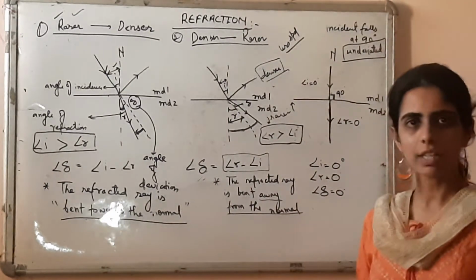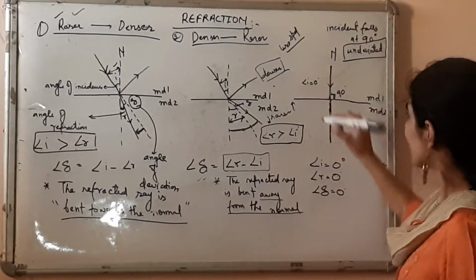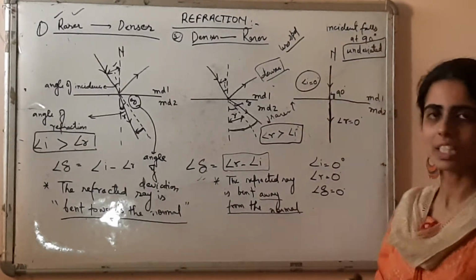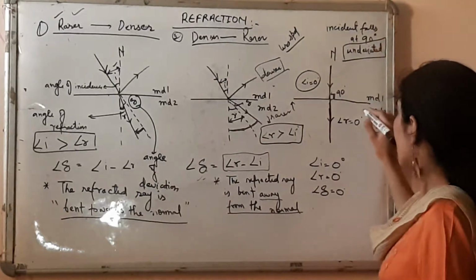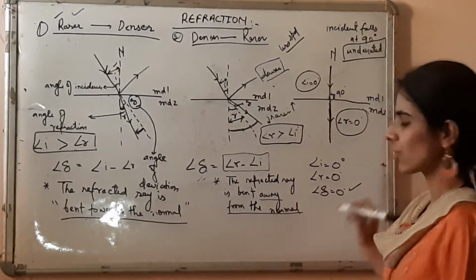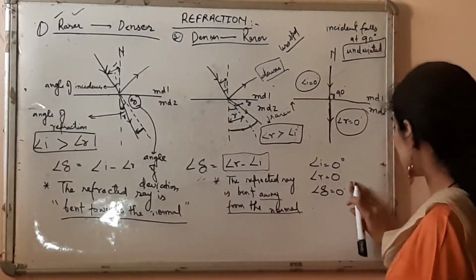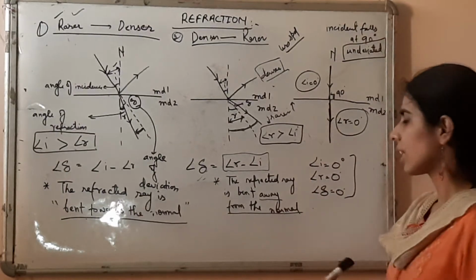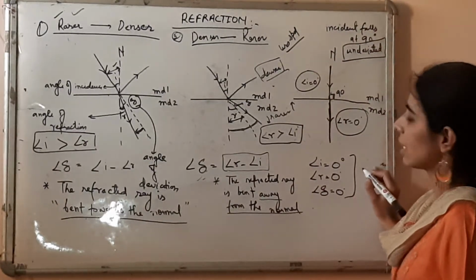So, what will be the consequence of this? Yes, we will have angle I equals 0 degrees. Angle of incidence will be 0 degrees. Angle R, angle of refraction will be 0 degrees. And angle of deviation will be also 0 degrees. So all the three angles, angle I, angle R and angle delta are going to be 0 degrees.